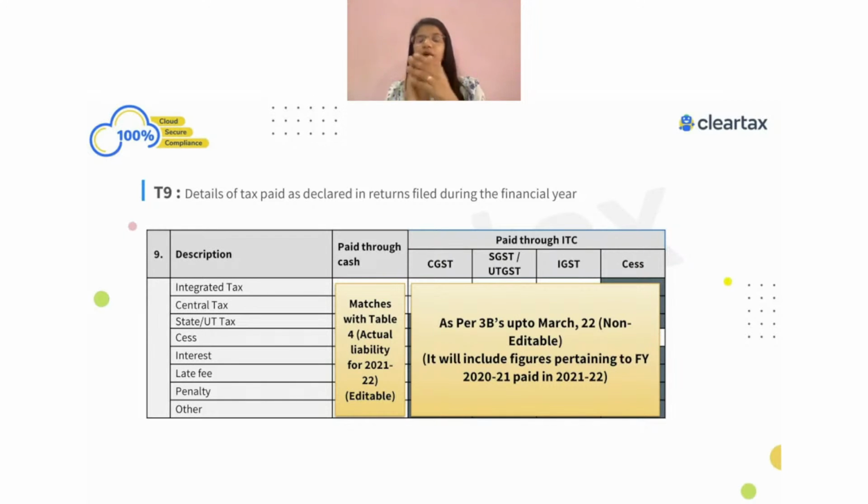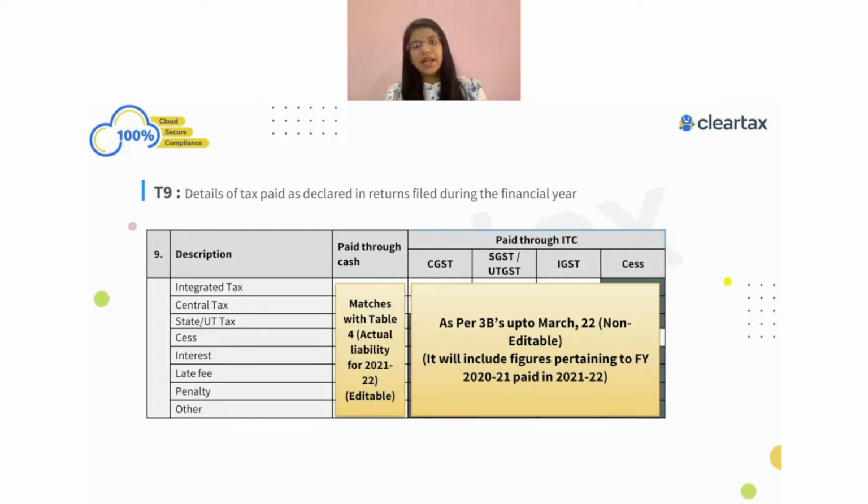So if we again look into your GSTR-3B and what exactly return period they are going to look into, they are looking into the return period which is from April 21 till March 2022. Whatever the liability you have paid from April 21 to March 2022 will come over here. So you will be able to see this information over here.